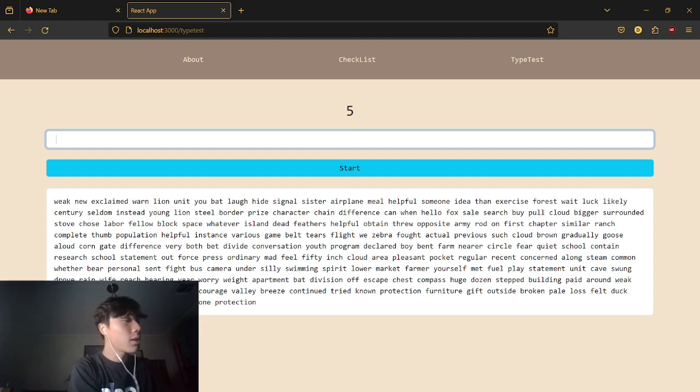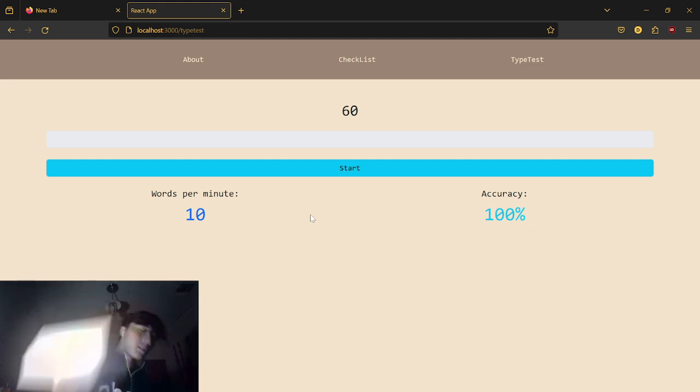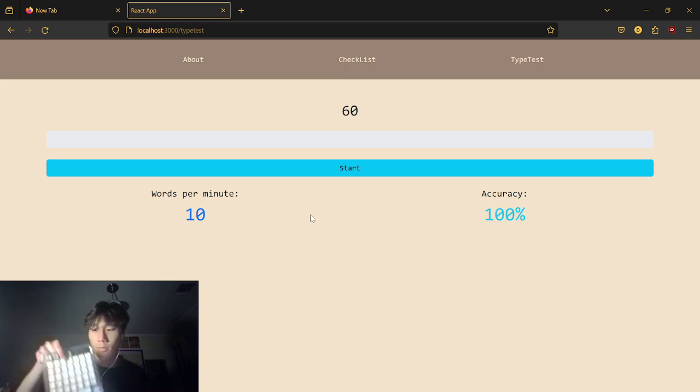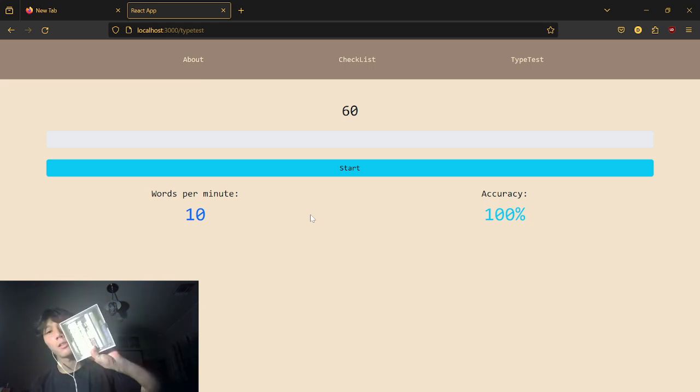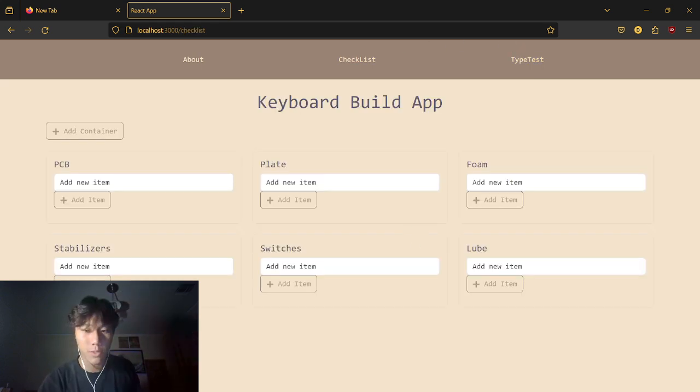And most of my time spent on this project was actually because I wanted to focus a lot more on CSS, and you can see that with the theming, I guess. You can see it gave you your accuracy and words per minute. I did it based off of this keycap set that I'm getting. I have it right here. It's this kind of brown and creamy color, and that was my theme for the website. That's why it matches that color. And a kind of similar font, but it was hard to find.